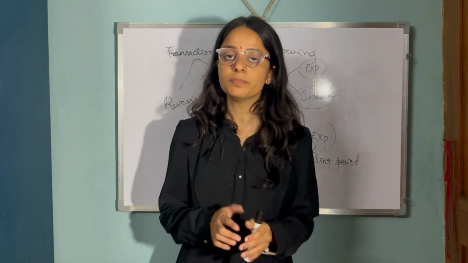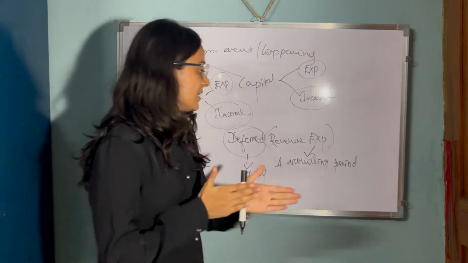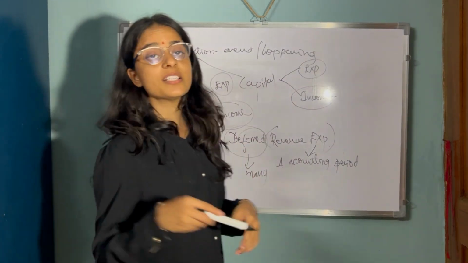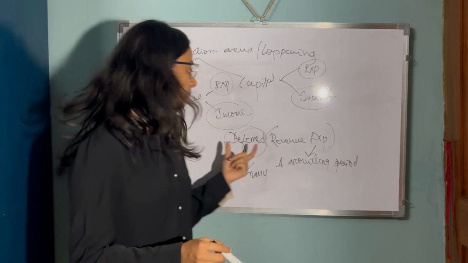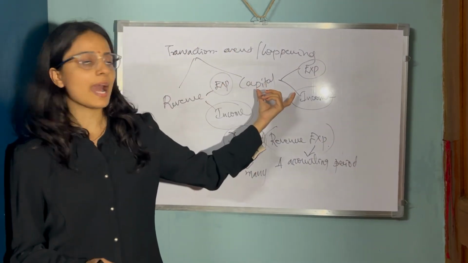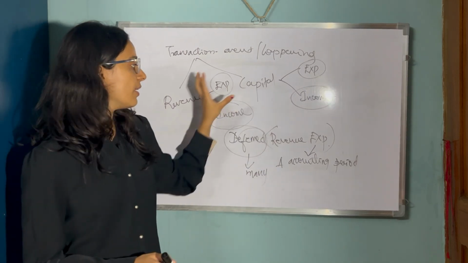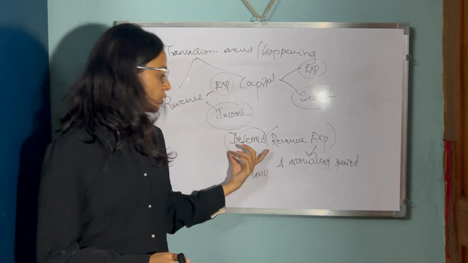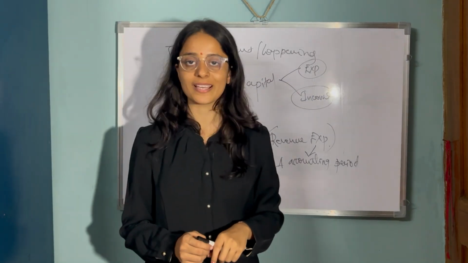The expense is paid within one accounting period, but the benefit is spread over many years. So this is about revenue and capital transactions, revenue expenses, revenue income, capital expenses, capital income. You should also know about deferred revenue expenditure.